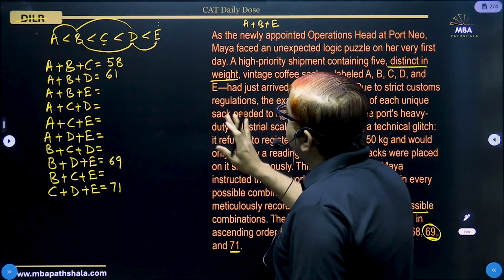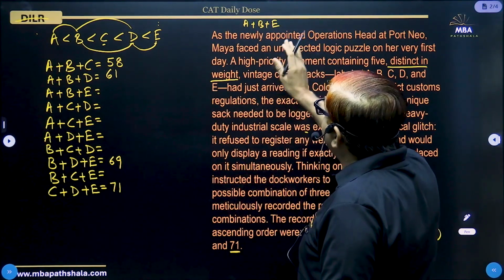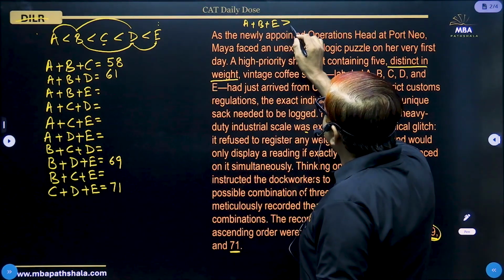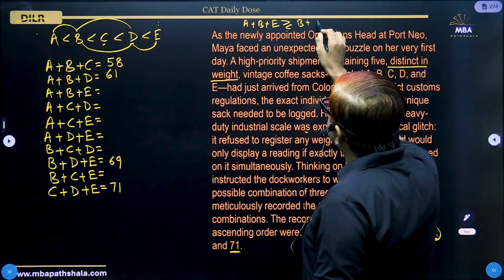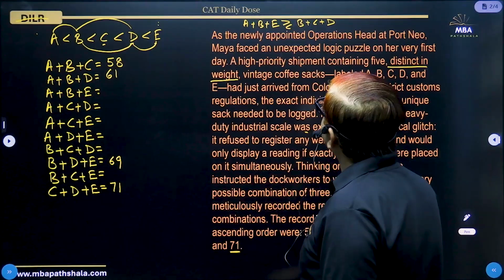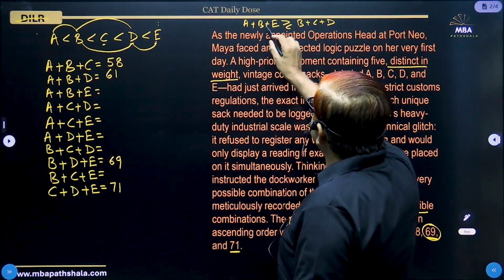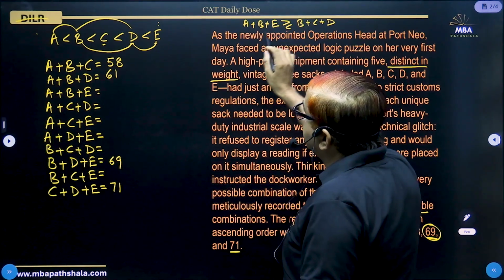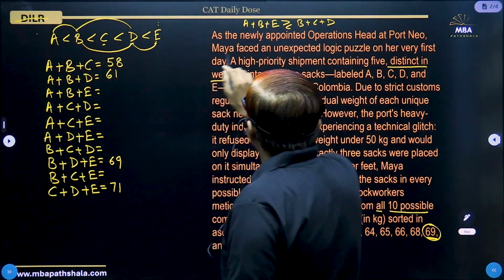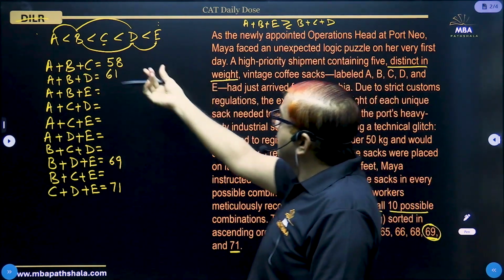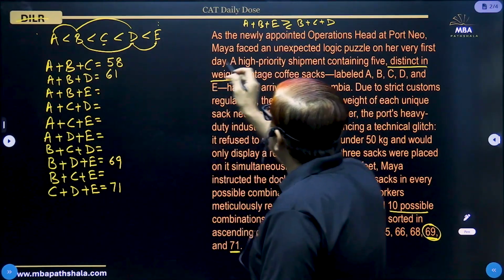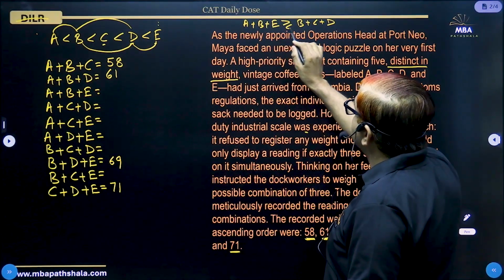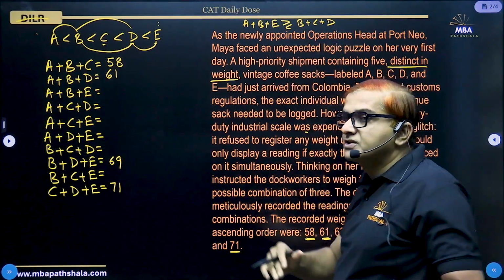Okay, we cannot decide whether that will be more than or less than B, C, D, because B and B are the same in both combinations, but A and E, one is lightest and one is heaviest, and C and D are in the middle. So we cannot decide between A plus E and C plus D which one is more.